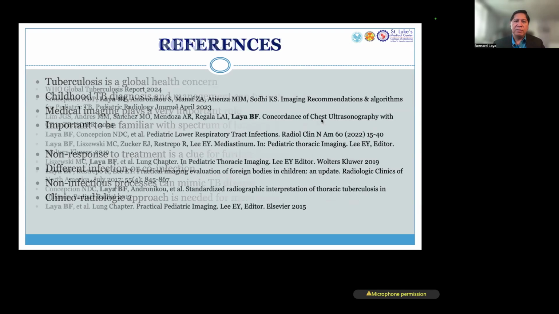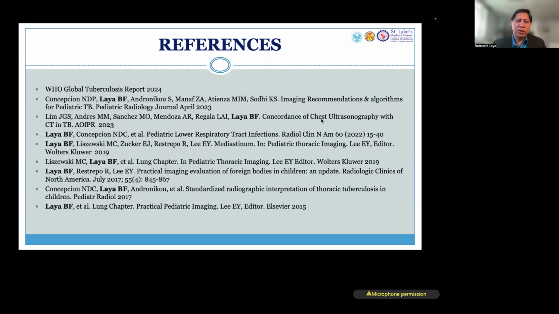So, I've written a lot about tuberculosis in children. In April of 2023, we released imaging recommendations and algorithms for pediatric TB. This is freely downloadable with online access. So you could get this particular journal, and it could explain to you further the things that I've expressed today.